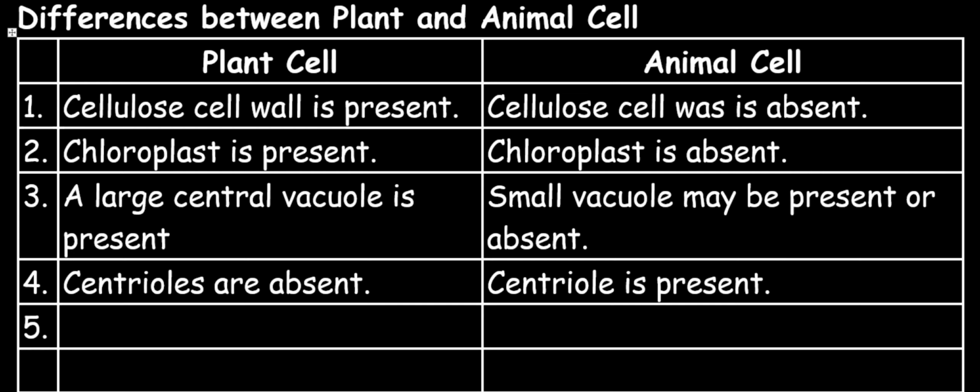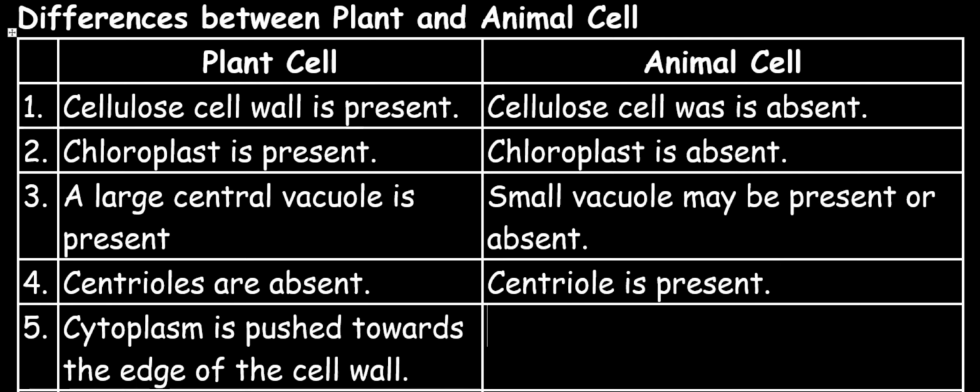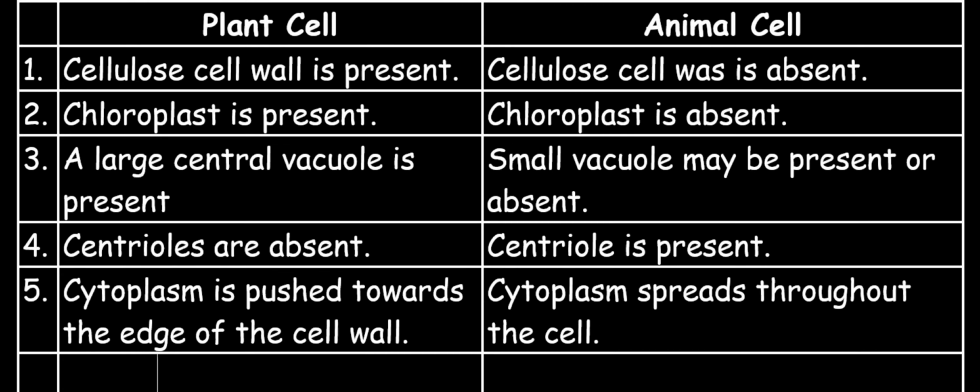5. In a plant cell, the cytoplasm is pushed towards the edge of the cell wall, but in animal cell, cytoplasm spread throughout the cell. 6.